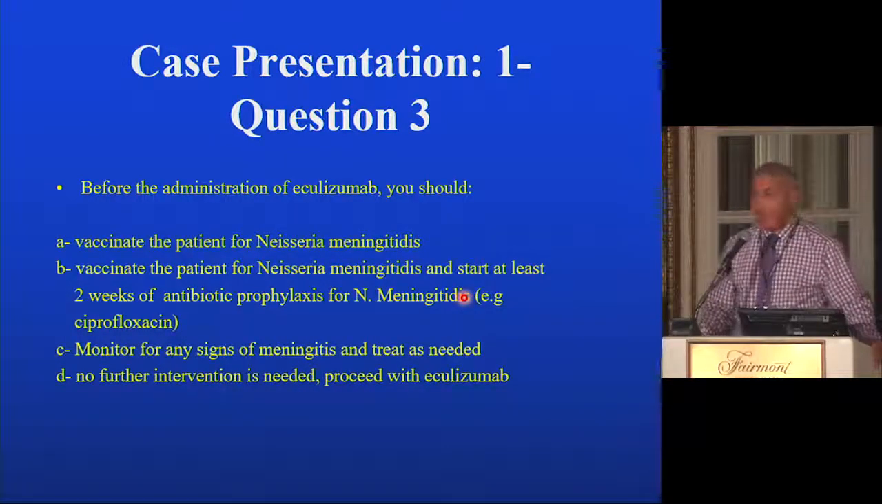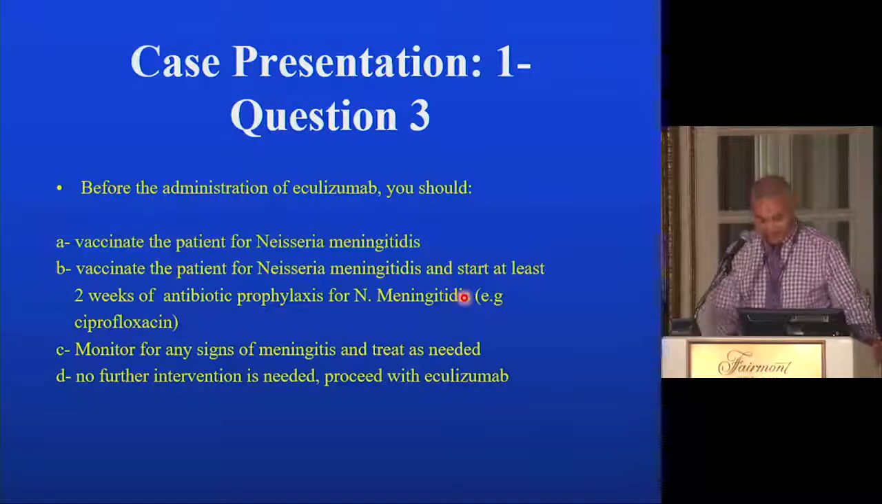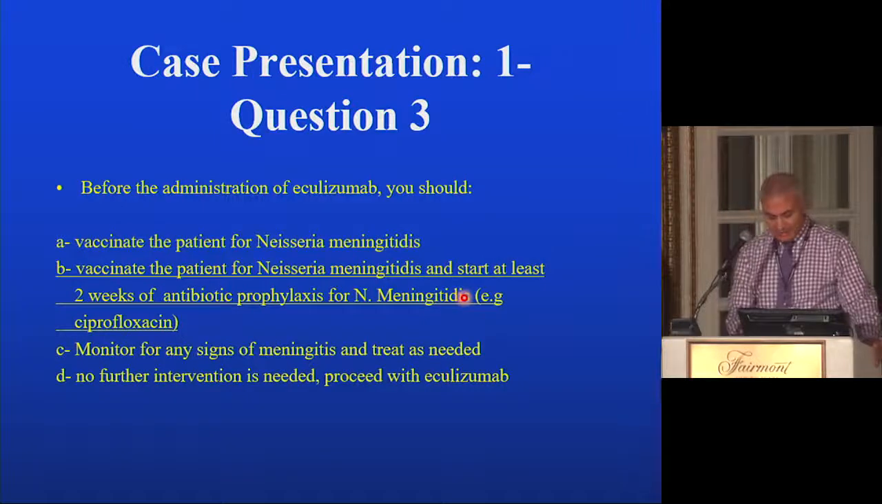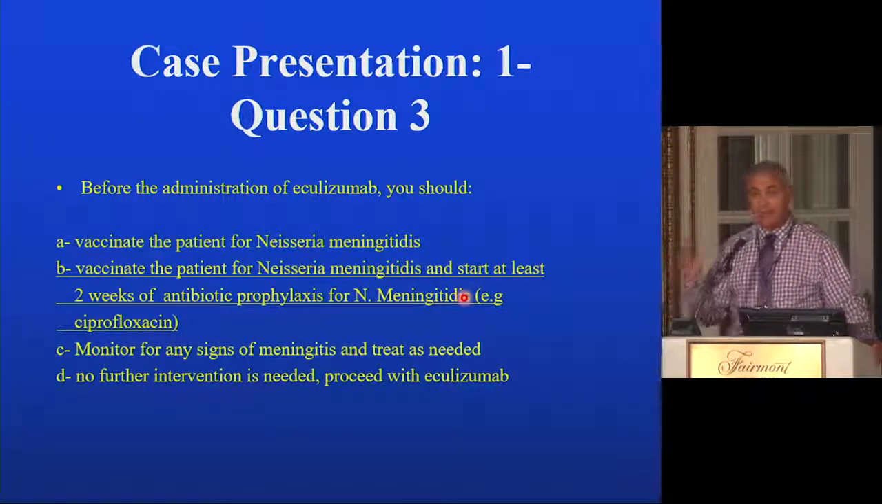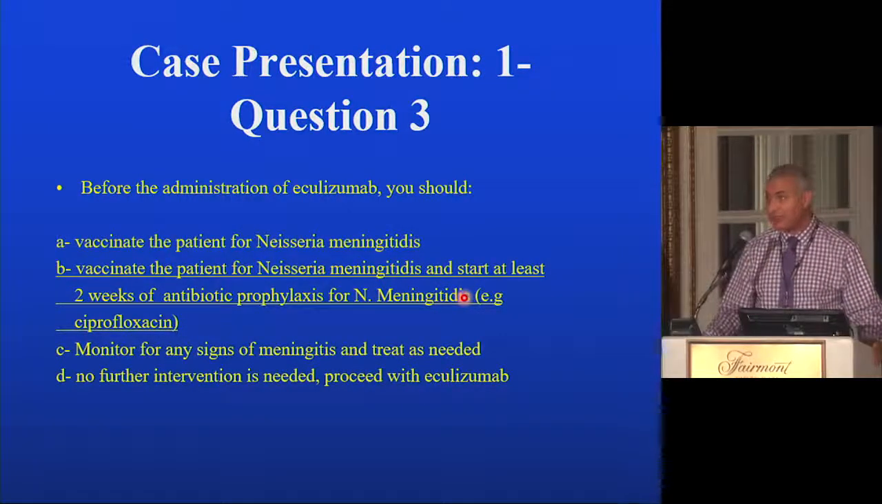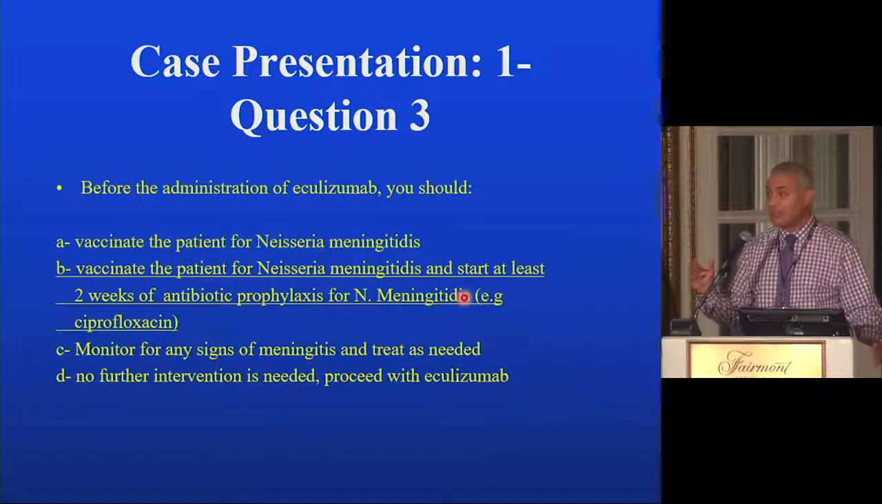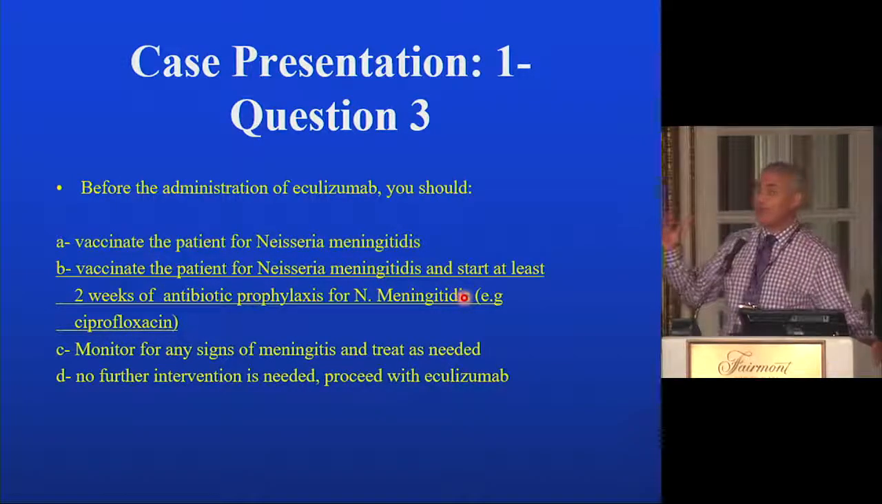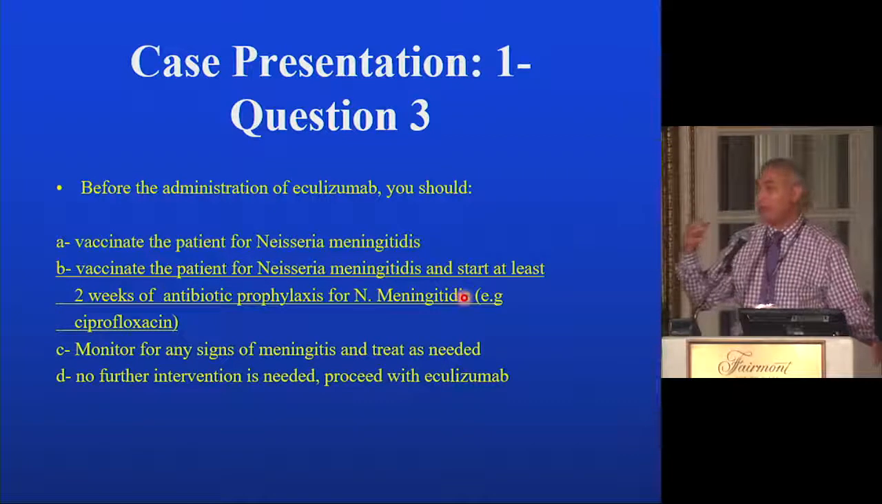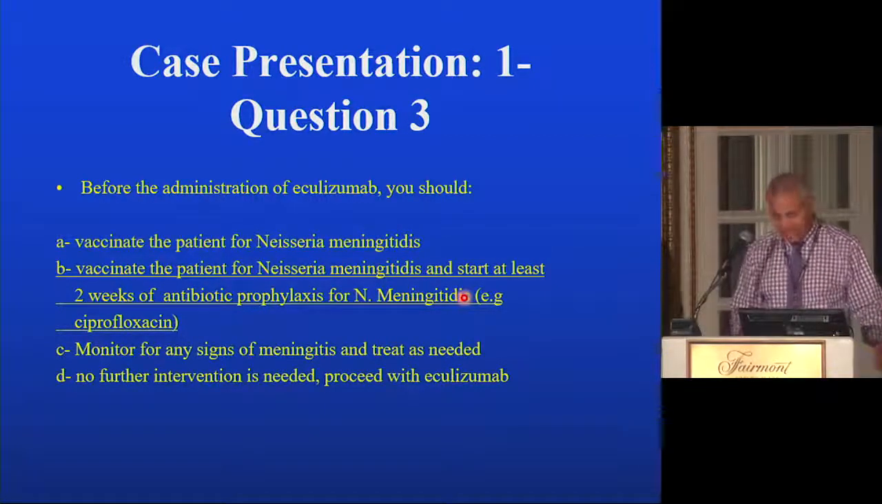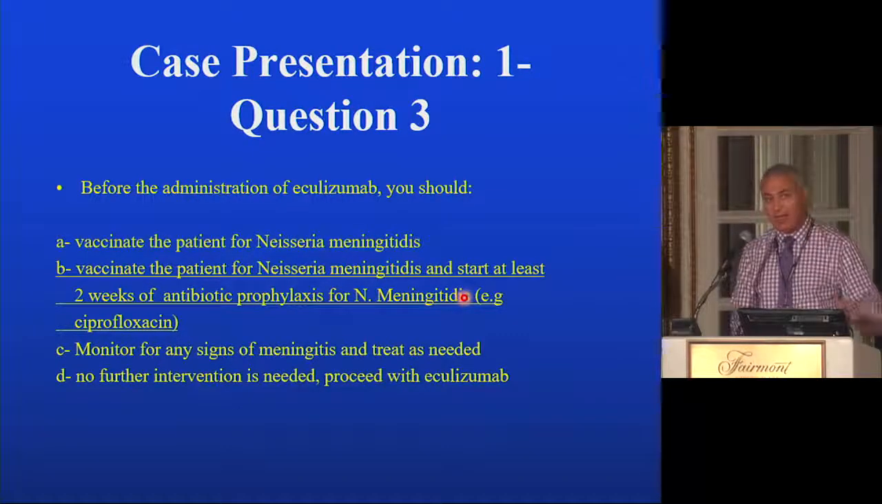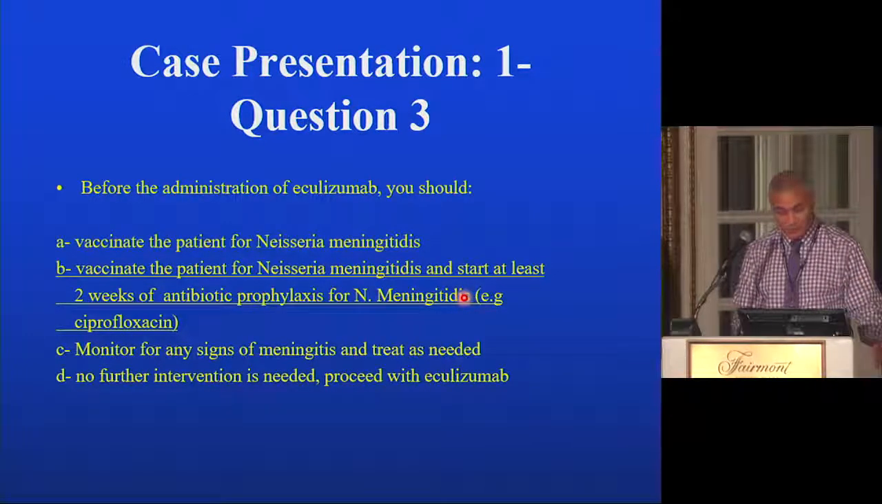Who of you would do A or B? So it seems everybody is with B. So yes, this is a black box warning. Eculizumab could cause fulminant and deadly meningitis by Neisseria meningitidis, or meningococcus. So vaccination is required. And because it takes time for the protective antibodies to develop, you have to give prophylaxis with antibiotics for at least 2 weeks. In certain countries in Europe, they continue antibiotics for the whole duration of Eculizumab exposure.